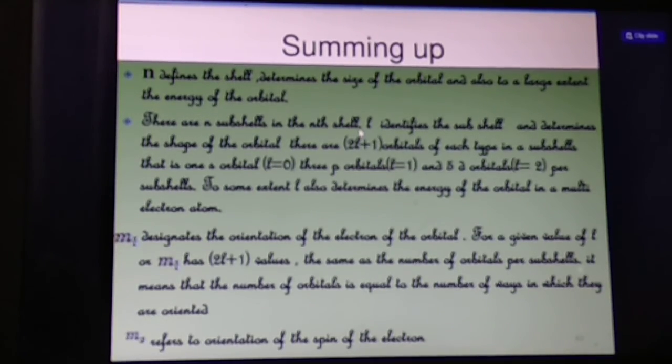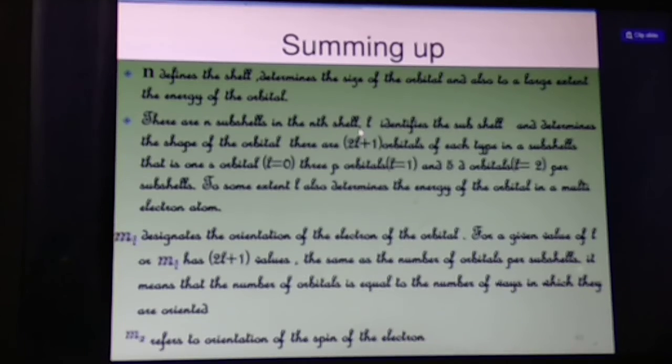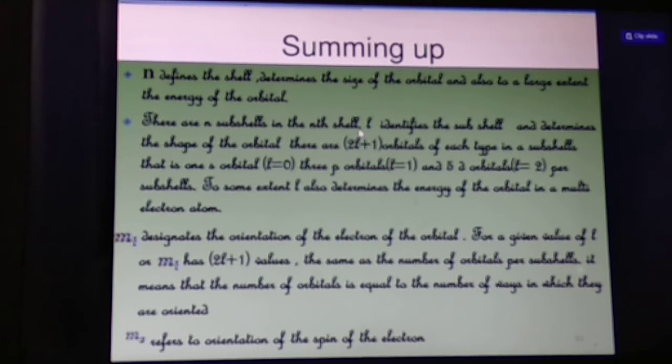So n is the principal quantum number, l the azimuthal quantum number, ml the magnetic quantum number, and ms denotes the spin quantum number. This is a very, very important topic, my dear students.